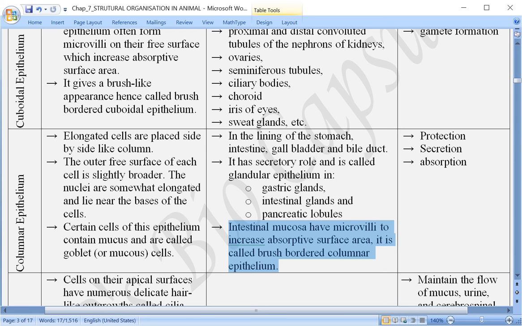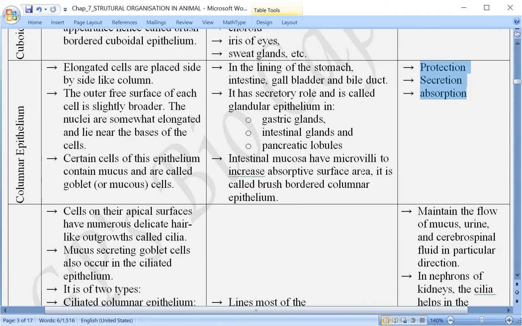So when the surface area is increased, more efficient absorption of the digested food can take place, and that is why it is also referred to as brush bordered columnar epithelium. The function is mainly protection, secretion, and absorption.